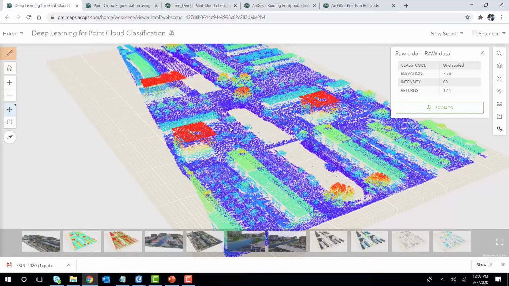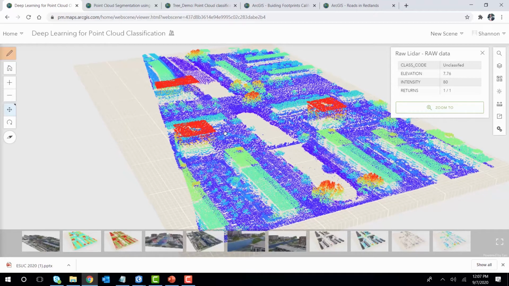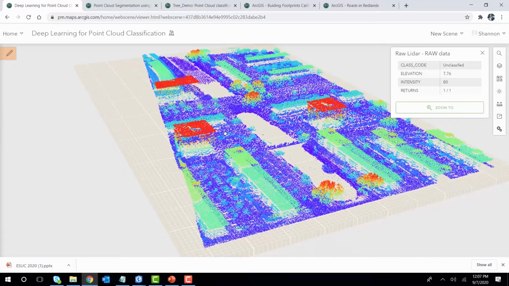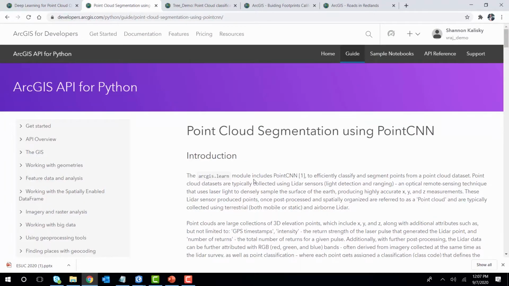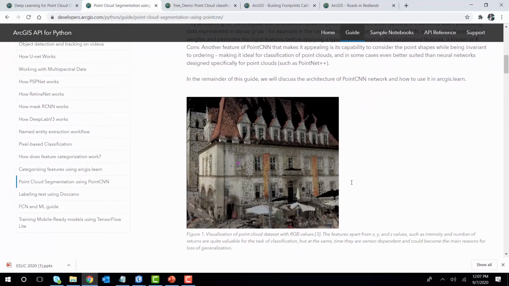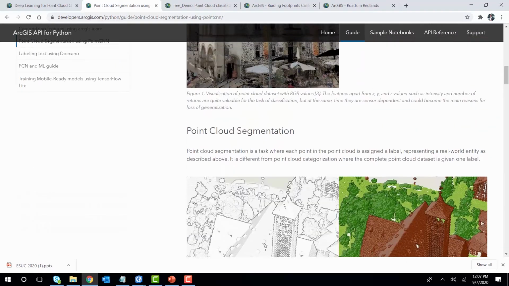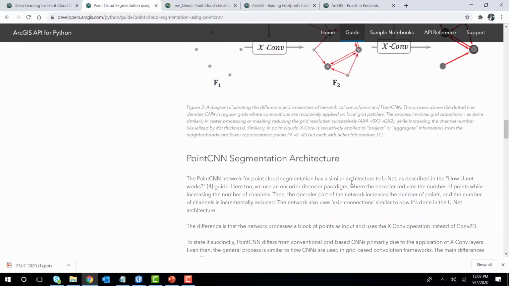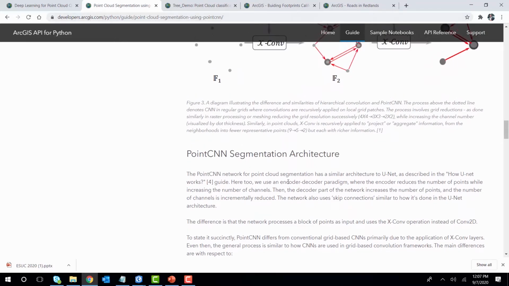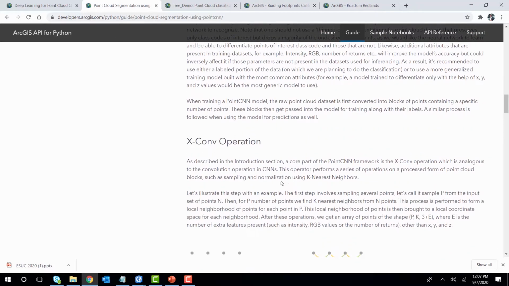So we're going to use different things here. Obviously, as you can imagine, this process is very time consuming due to the nature of point cloud being totally unstructured. So we're going to use something called PointCNN. PointCNN is a deep learning technique that we have brought in the ArcGIS API for Python that can help you train deep learning models to detect and classify features from LiDAR point cloud. These are some examples, and this article on developers.arcgis.com explains how PointCNN works. So let's get right into it.